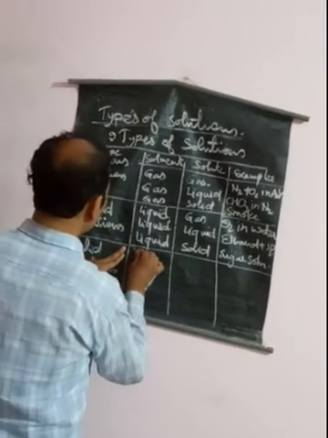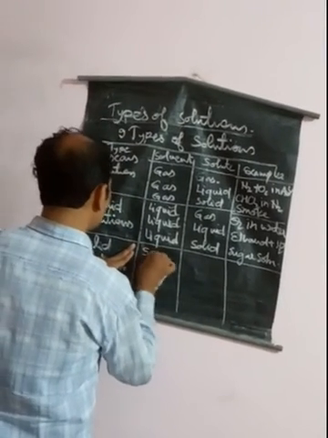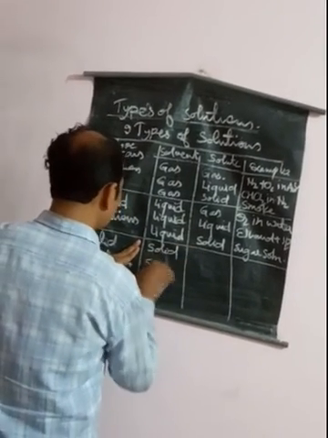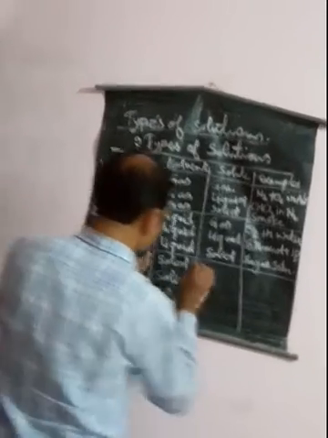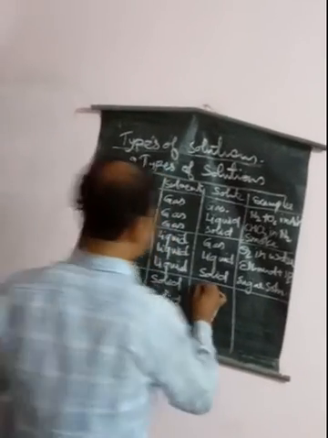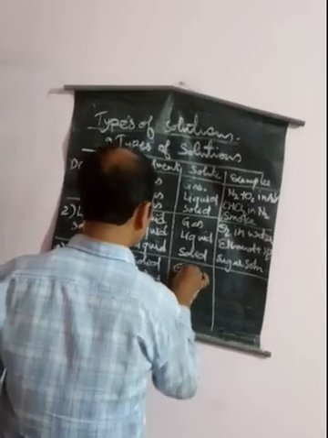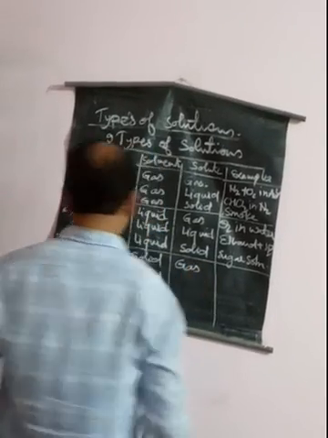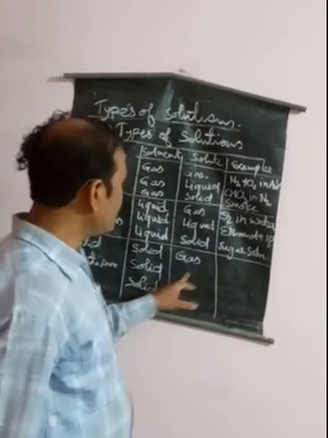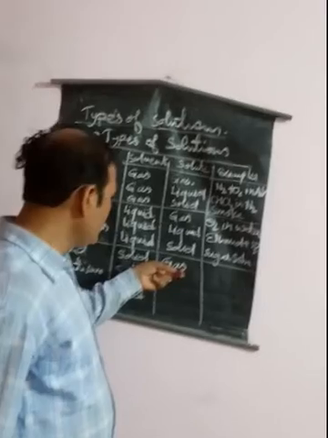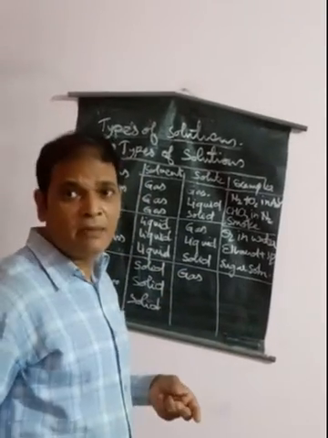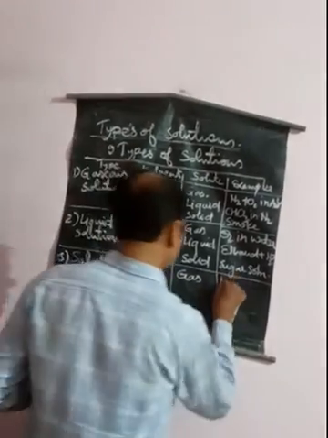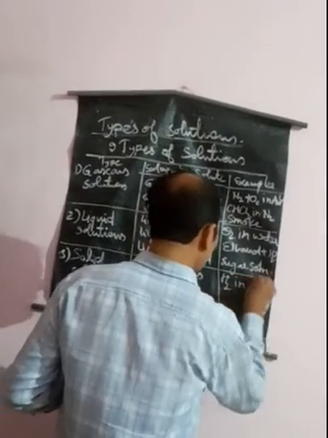Now we will see here the solid solution. Here the solvent will always be present in solid state. Now suppose a gas is present in a solid. In this particular case, what will be the example? A gas will be dissolved in a solid. For example, hydrogen gas is present in palladium. So we can say here H2 in Pd.